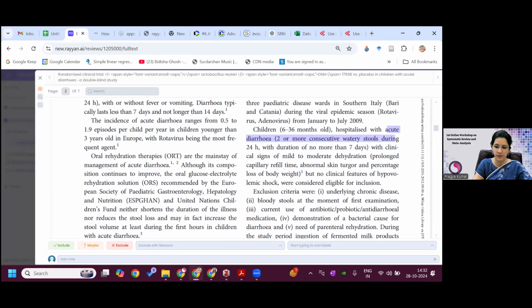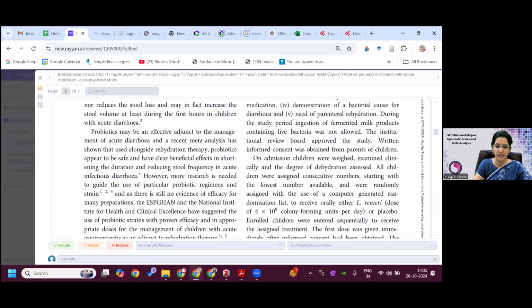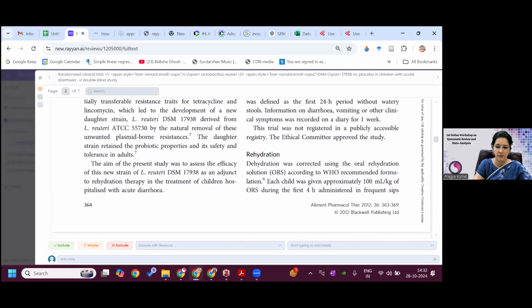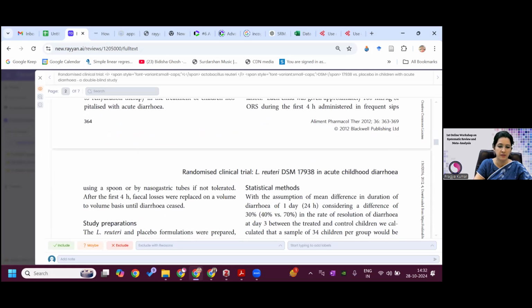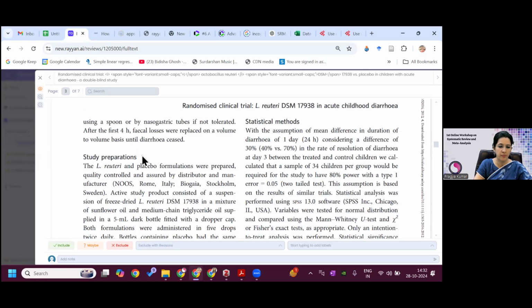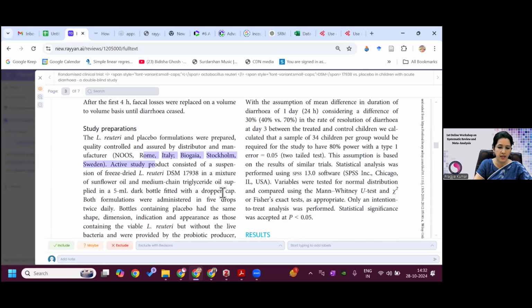So this is the population, their condition, and I can see the intervention. They have applied rehydration, and then the placebo along with rehydration. So they have given this placebo. So I have gone through this article.